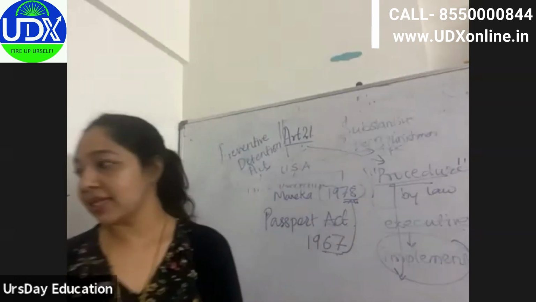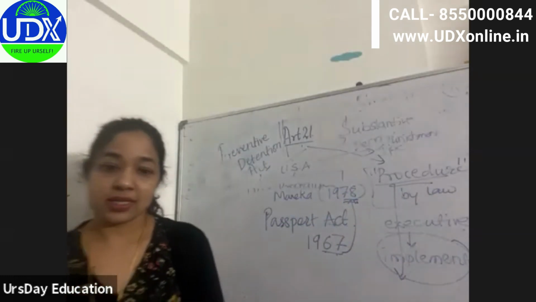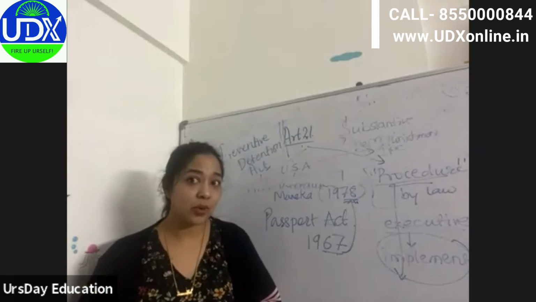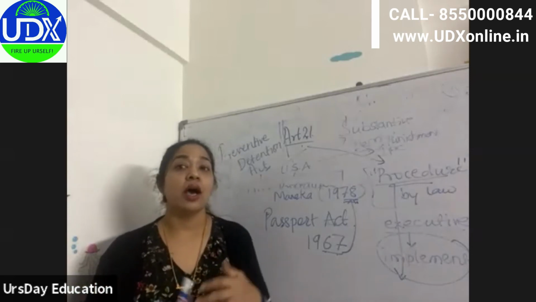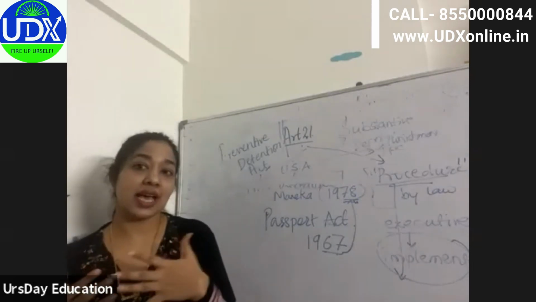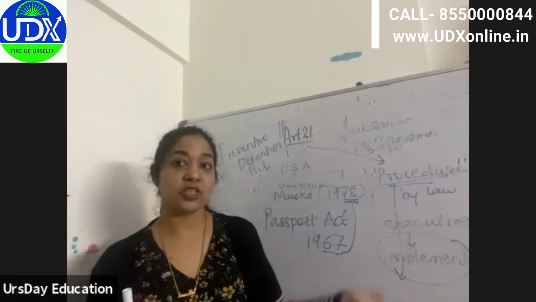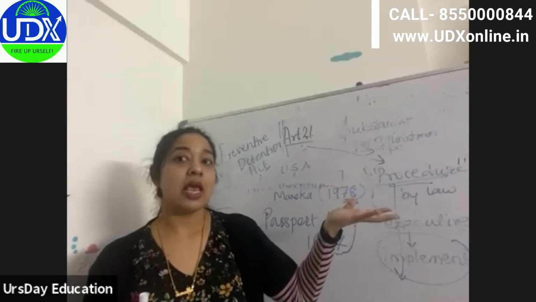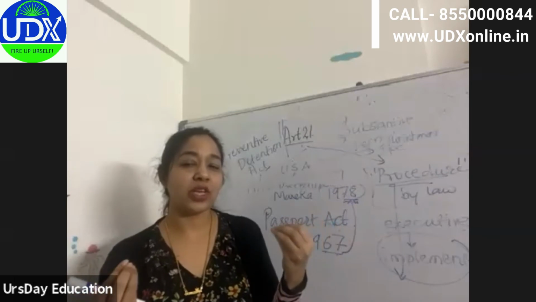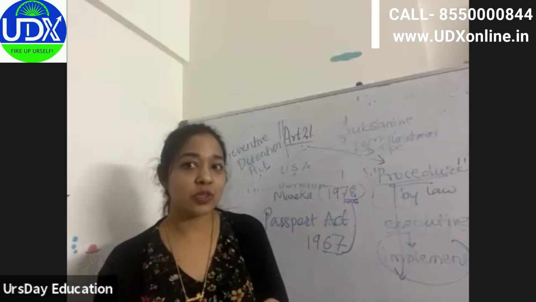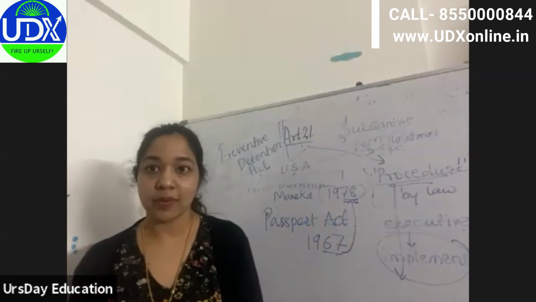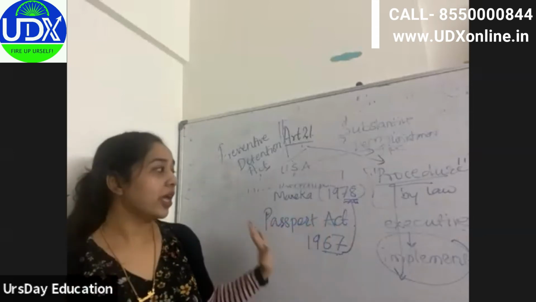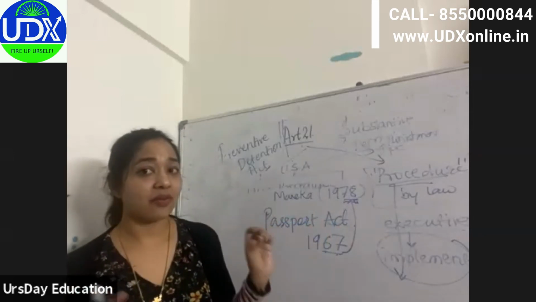So now, in the Maneka Gandhi case, what were the facts? This case came after the Emergency. After the Congress had fallen, the Janata Party came into power, and this was one of the annoyances created by the Janata Party against the Congress. The facts of the case are very interesting.